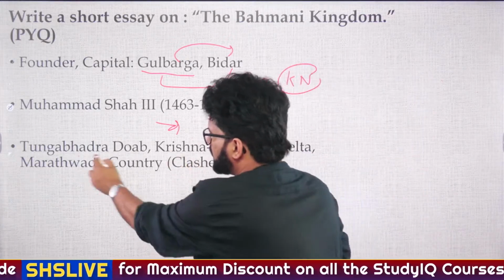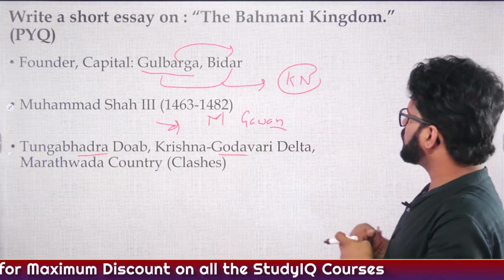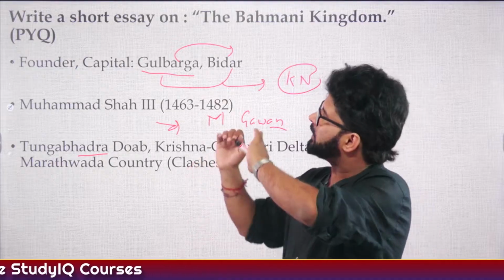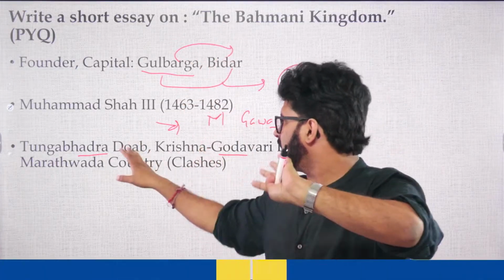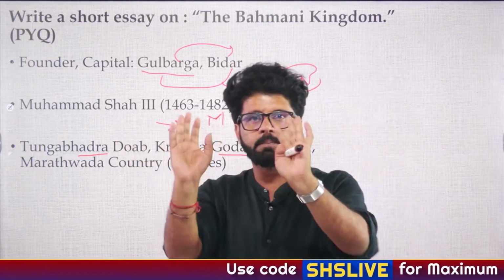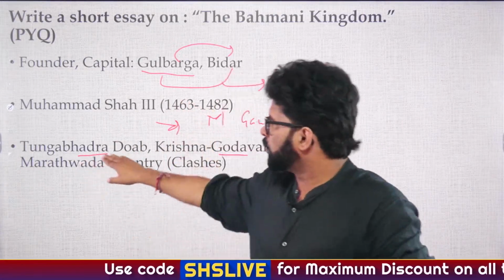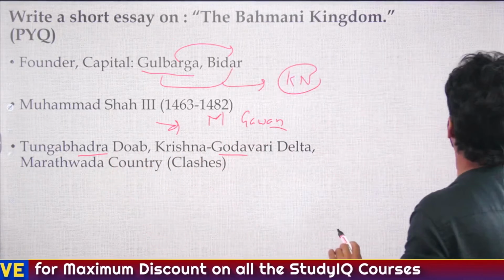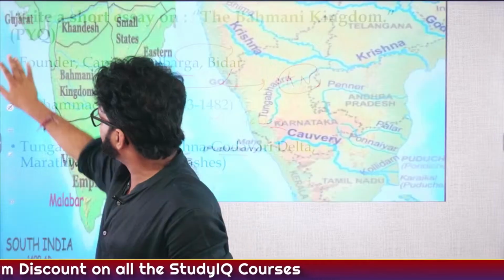Here there are 3 words which are written. Tungabhadra Doab, Krishna Godavari Delta, Marathwada country, clashes. What it means is that this Bahmani kingdom was fighting in 3 different regions with the Vijayanagar Empire, which was their major adversary. So one is Tungabhadra Doab, second is Krishna Godavari Delta, and third is Marathwada country. You always have to look at the map to understand where they were fighting.